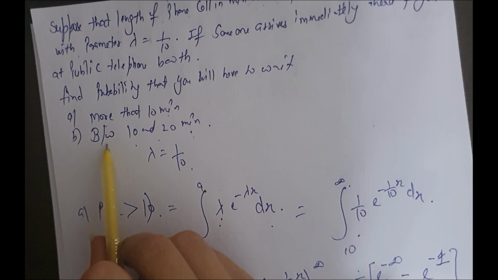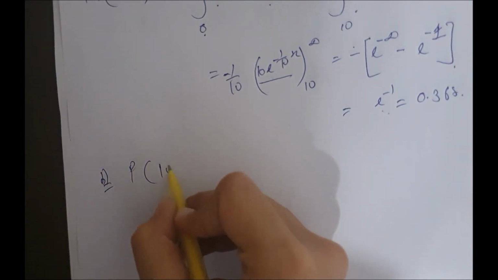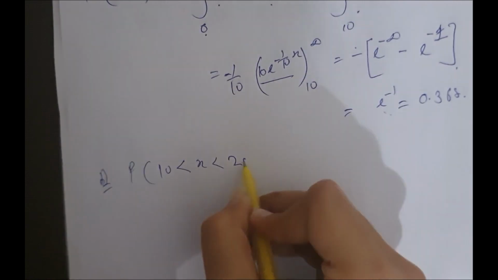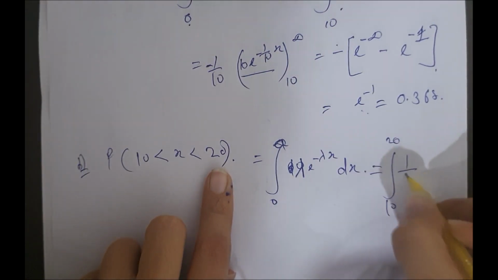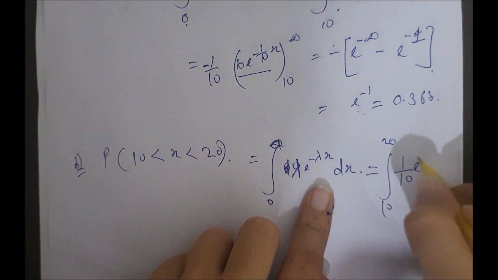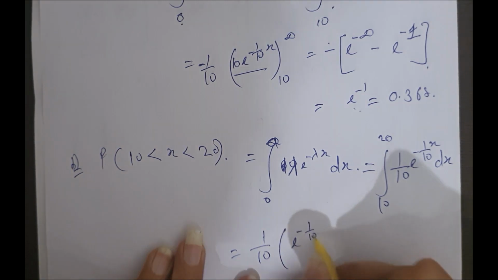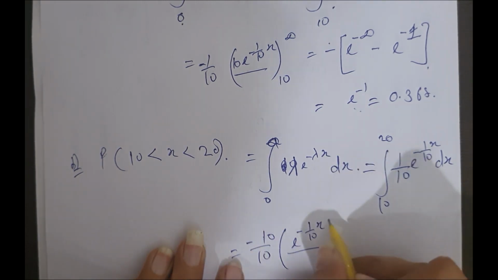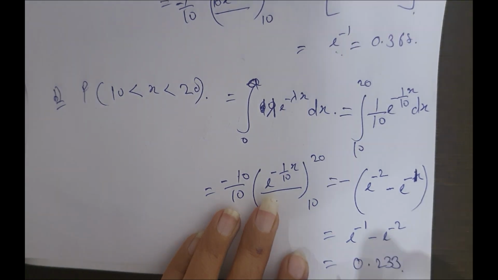Now the second one is between 10 to 20 minutes. How do we solve it? The probability from 10 to 20 minutes, from 10 to 20, 1 by 10 e to the minus x by 10. Now solve it using a scientific calculator. The answer will come out to be this.